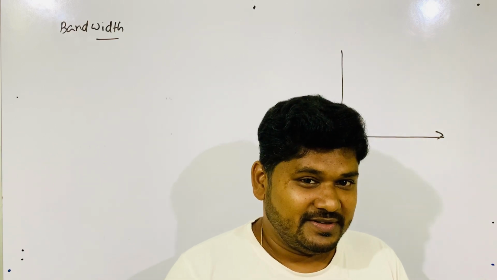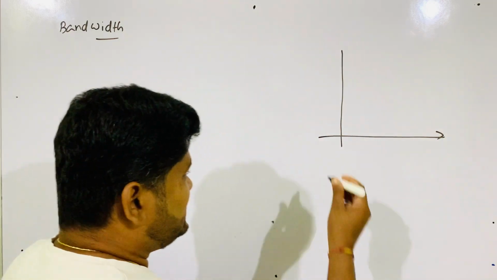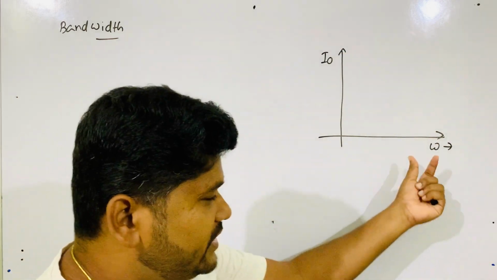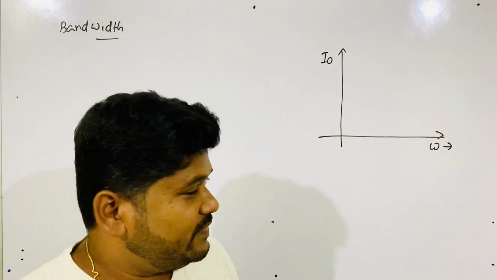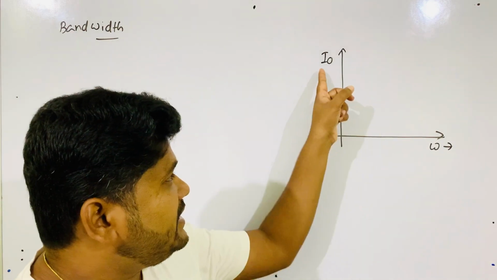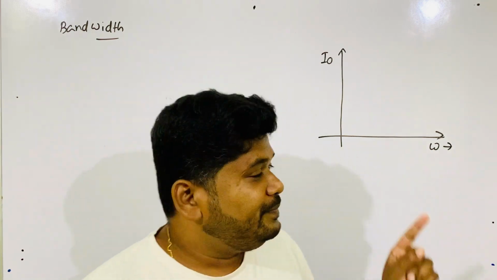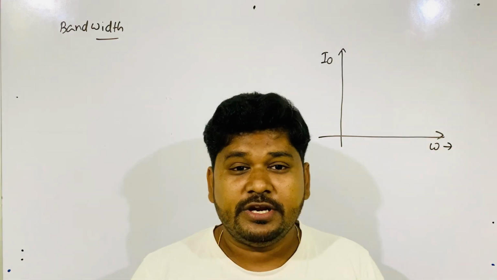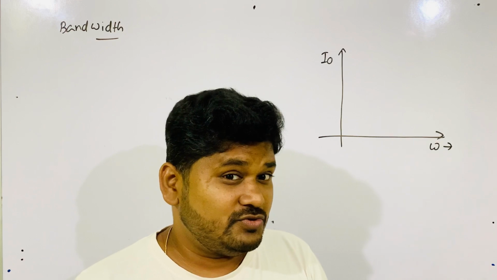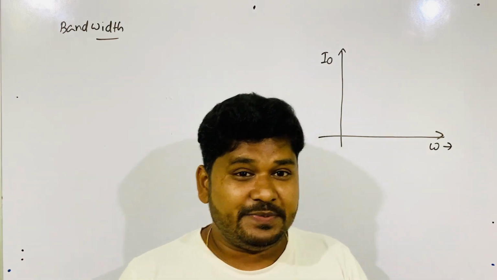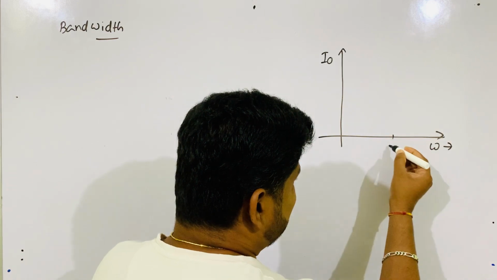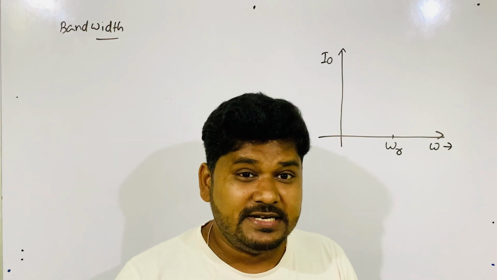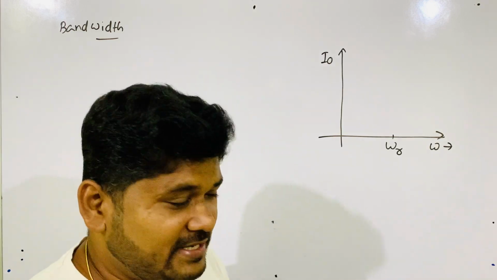Which graph? The variation of peak current with frequency. And for frequency, you can write nu here or you can write omega, it doesn't matter, only a 2 pi difference will be there. So I naught versus omega. In this line, peak current I had taken, and in this line, frequency. And you saw in the previous lecture, at a particular frequency this I naught becomes maximum, and that frequency is called the resonant frequency. Already I have told everything in the previous video.